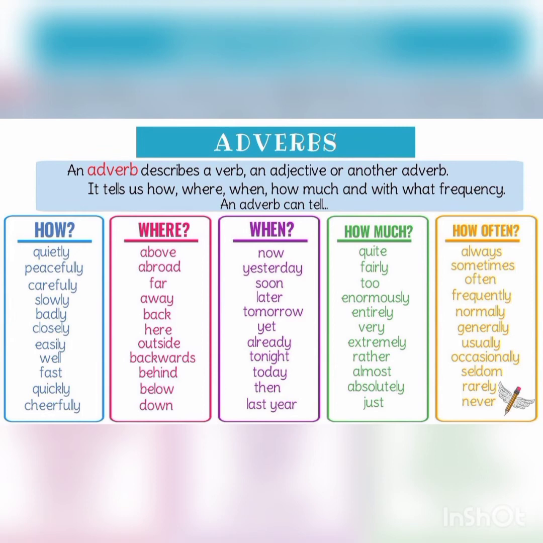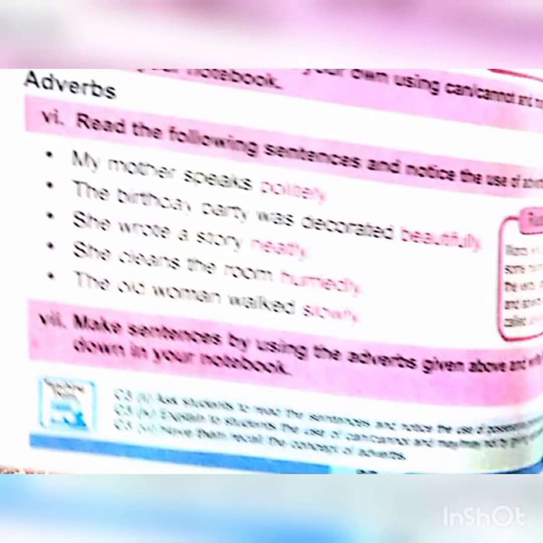Next topic is adverb. Adverbs are the words that describe a verb, an adjective, or another adverb in the sentence. For example, they tell us how, where, when, how much, and with what frequency something occurs in the sentence. Adverbs usually end with ly. Let's learn from the exercise. My mother speaks politely. In this sentence, politely, beautifully, neatly, hurriedly, slowly are the adverbs as they end with ly.